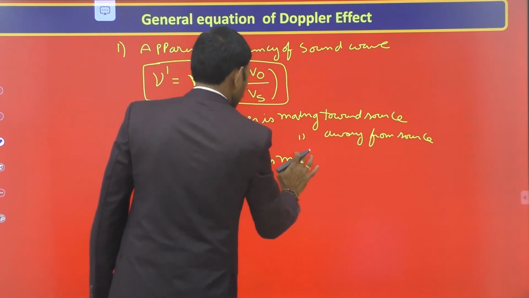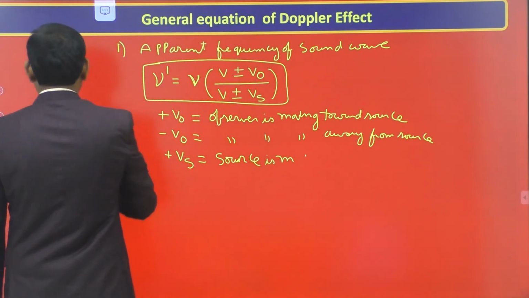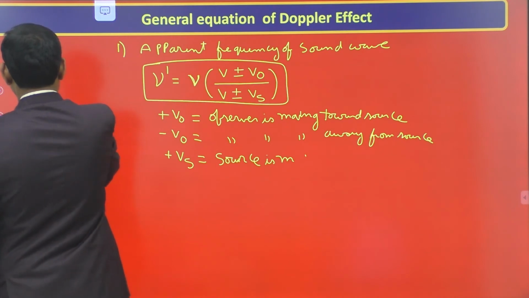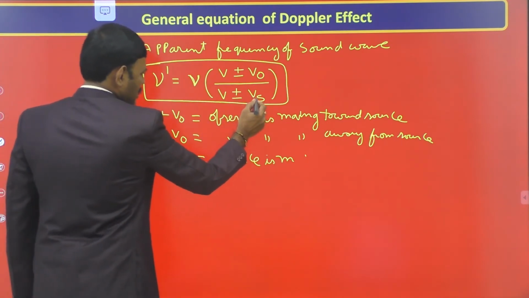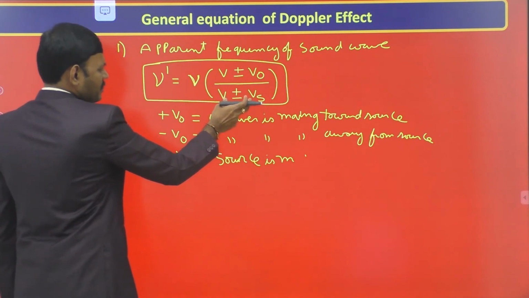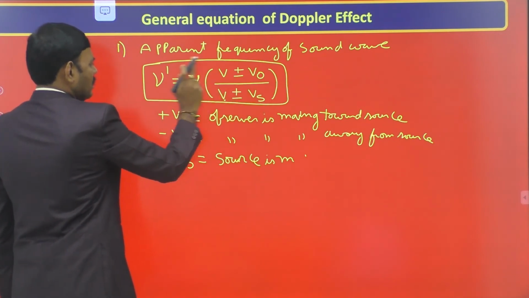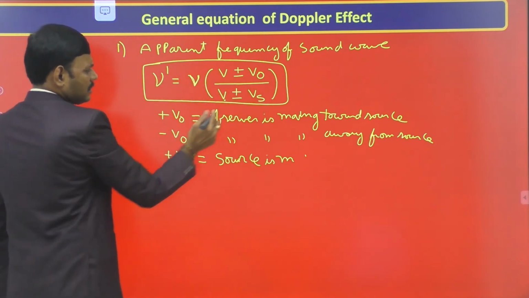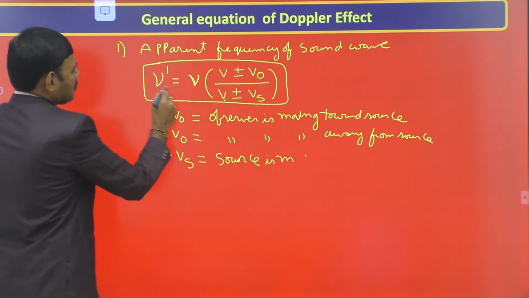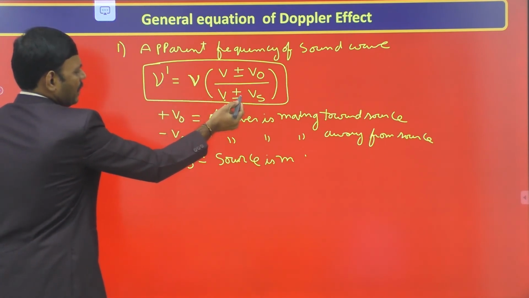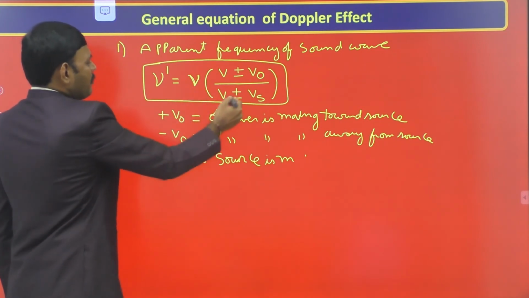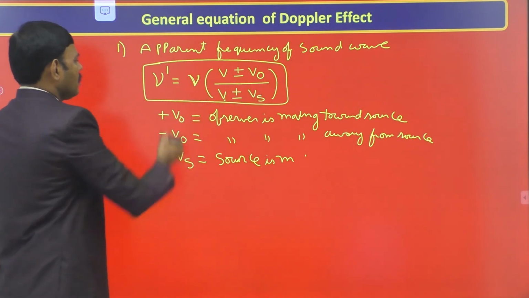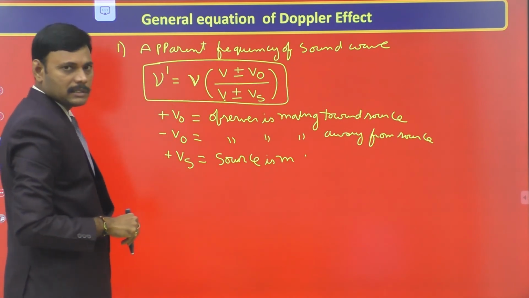Here we continue the discussion. When plus Vs is used, the denominator increases, so the apparent frequency decreases. See the analysis here. When the plus sign is used in the denominator, it increases, and the apparent frequency decreases.